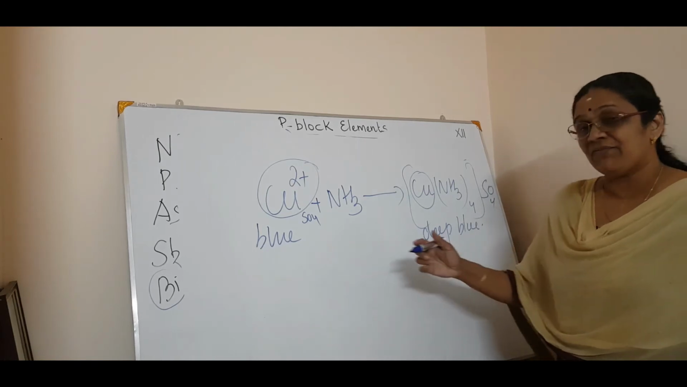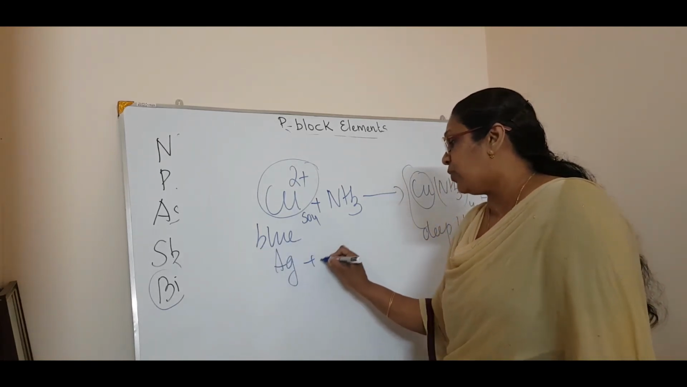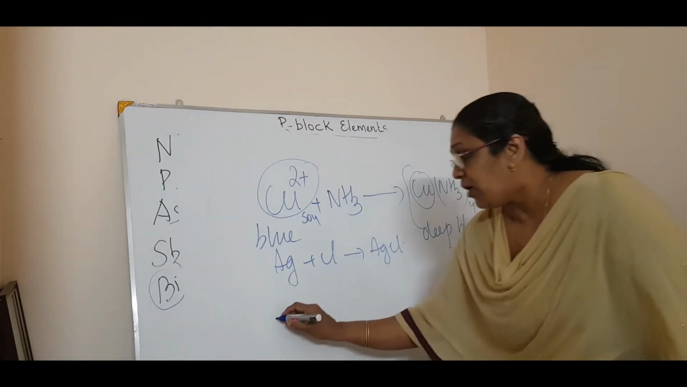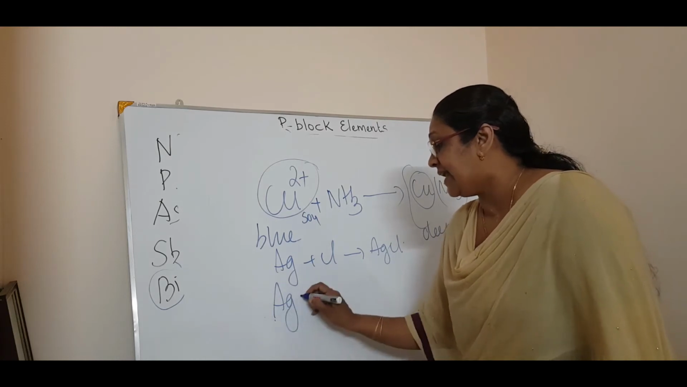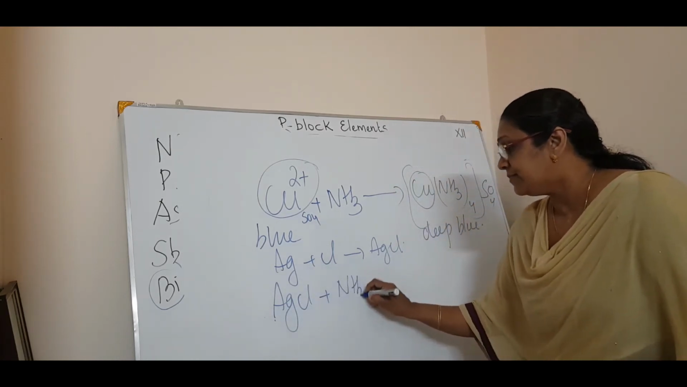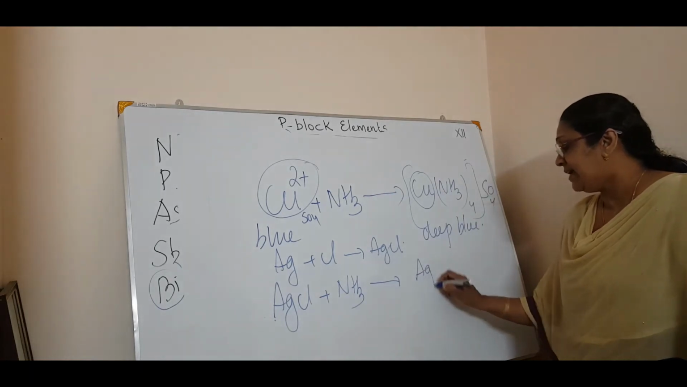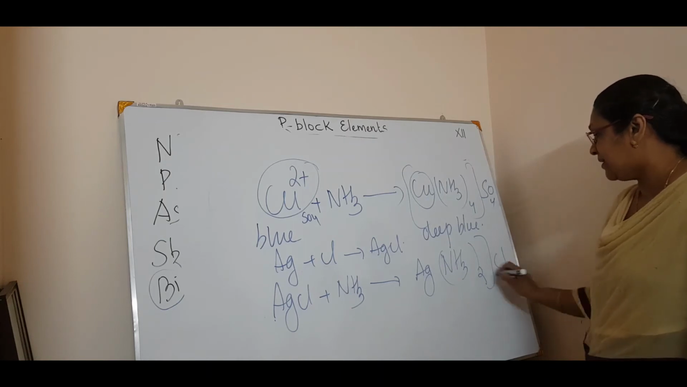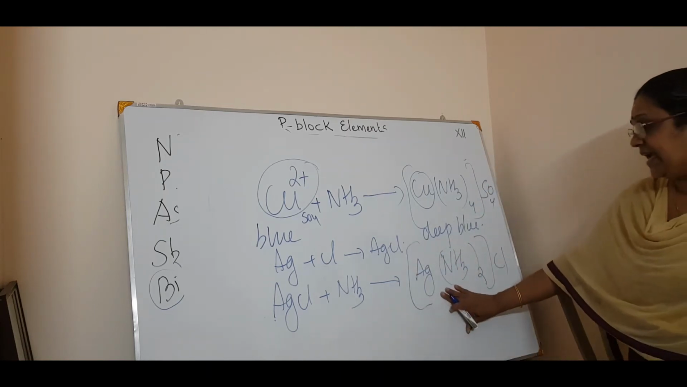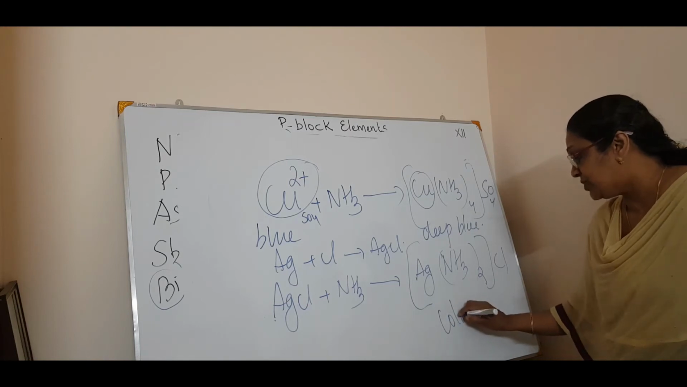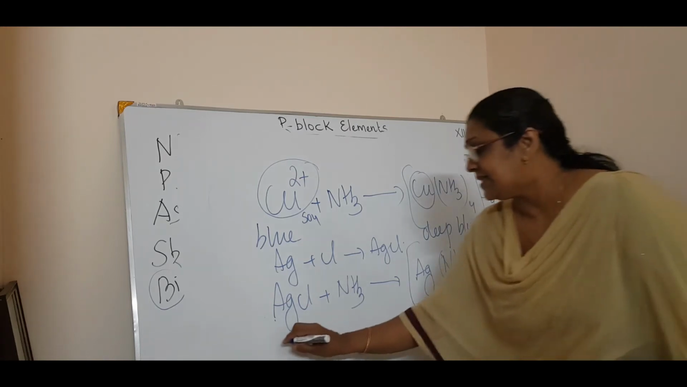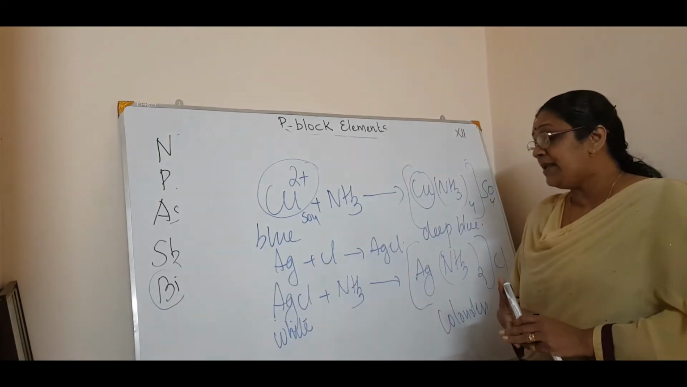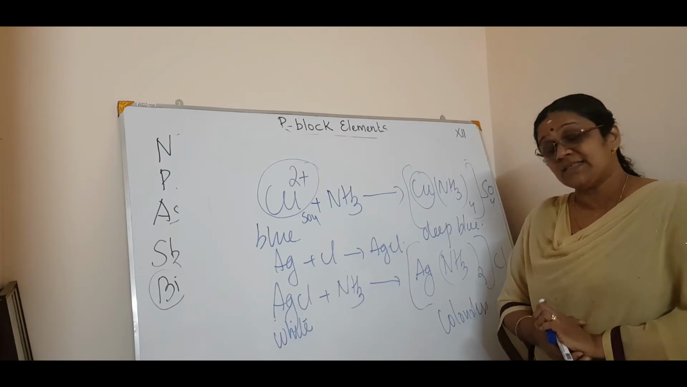Silver also gives the same thing. Silver plus chloride will give you AgCl, a white precipitate, right? Now if you take silver chloride, AgCl, plus ammonia, you will get again a complex, that is [Ag(NH3)2]Cl. This is again a complex which is colorless in solution. It's colorless, and AgCl is a white precipitate. So the white precipitate changes to a colorless solution.